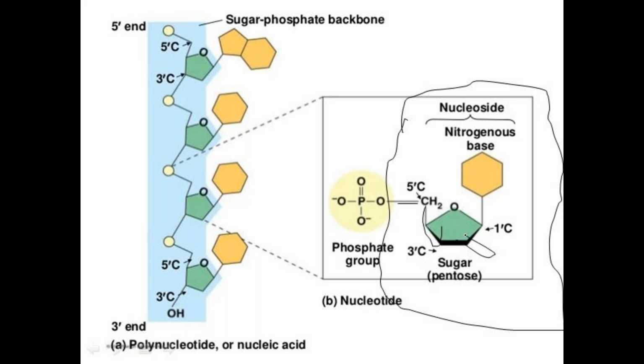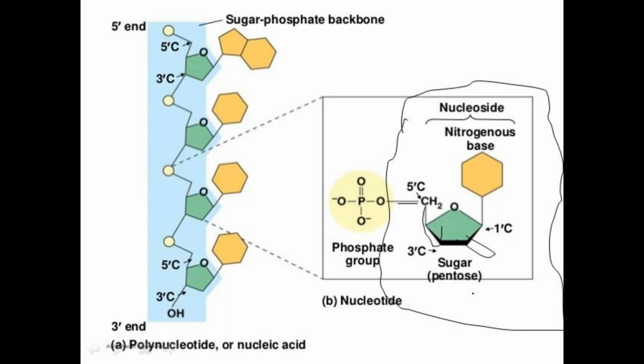And this puckering exists in two conformations. One conformation is called the envelope conformation, and the other is called the twisted conformation. And what is envelope, what is twisted here? In this, the pentose sugar contains how many carbon units?